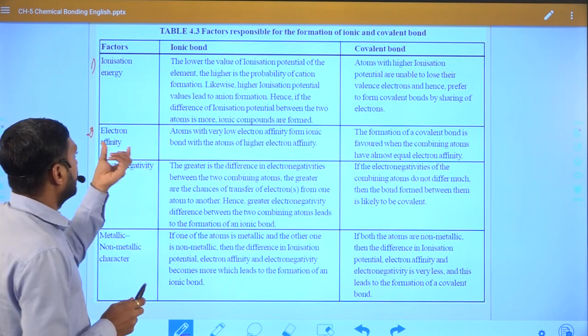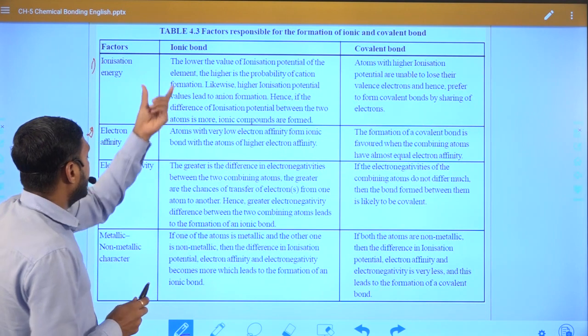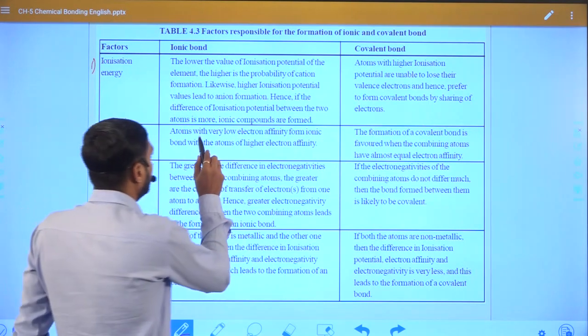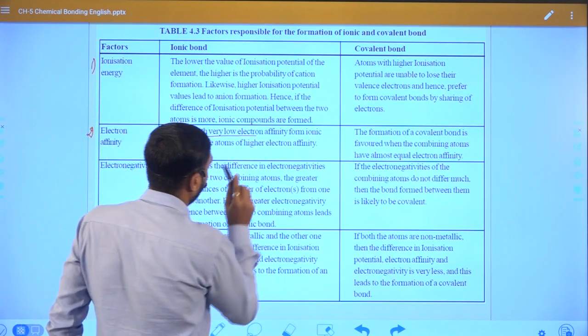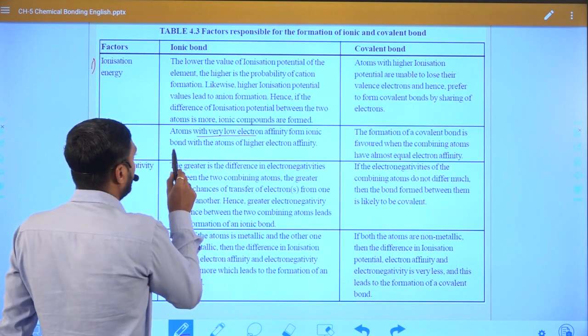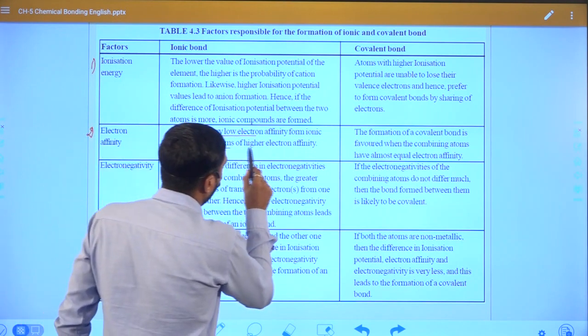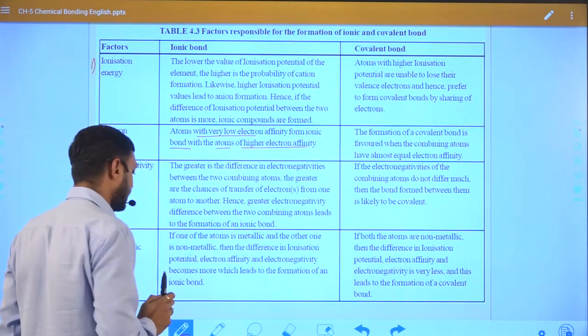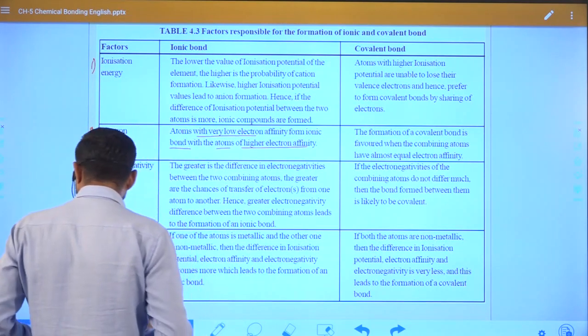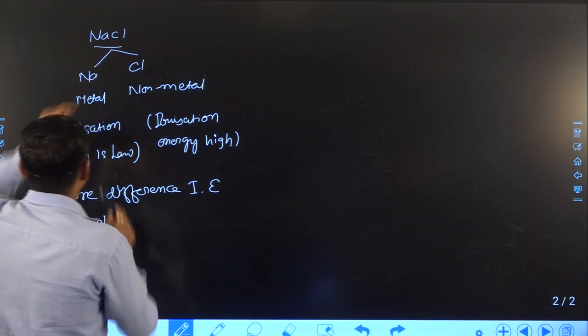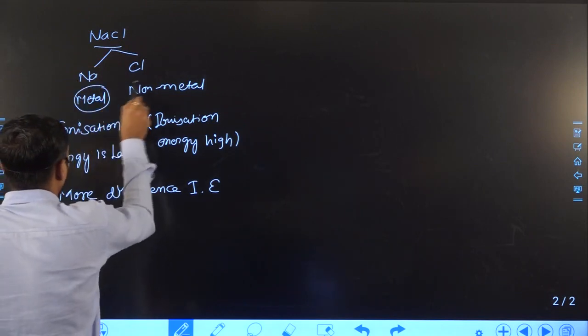Now in which condition is an ionic bond formed? The atom with very low electron affinity forms an ionic bond with an atom of higher electronegativity. As we already discussed, an ionic bond is formed between a metal and a non-metal.